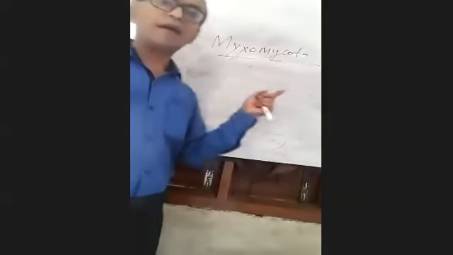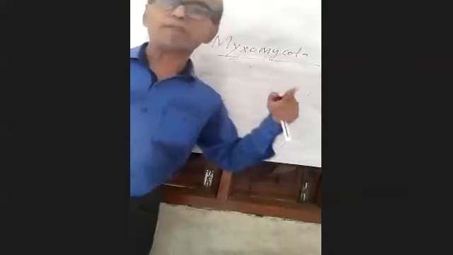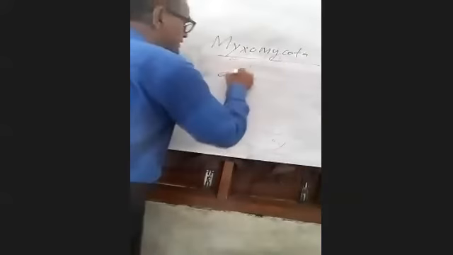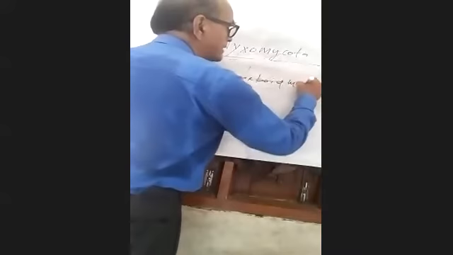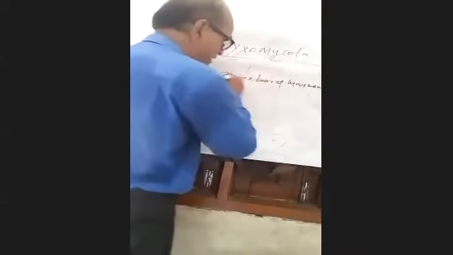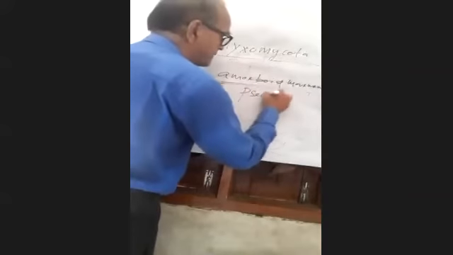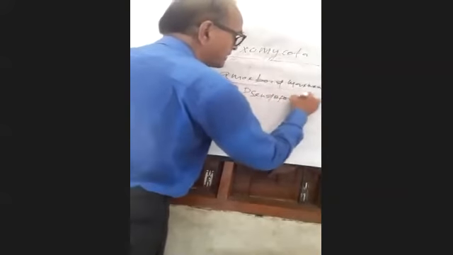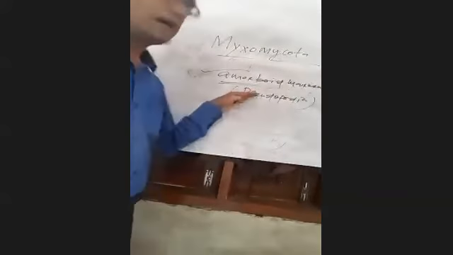Students, you have to remember that they have amoeboid movement because they have pseudopodia. Where there is amoeboid movement, the term pseudopodia is attached to it. That we will have to remember.